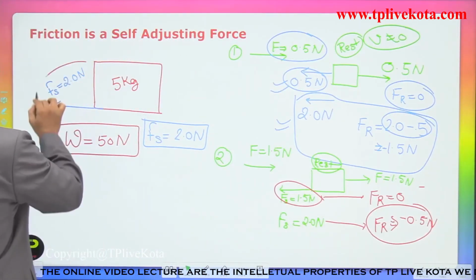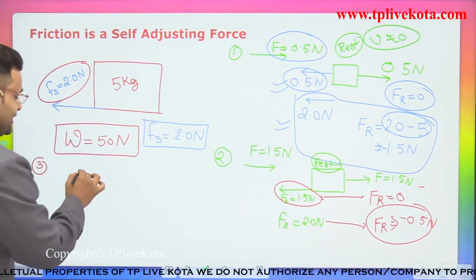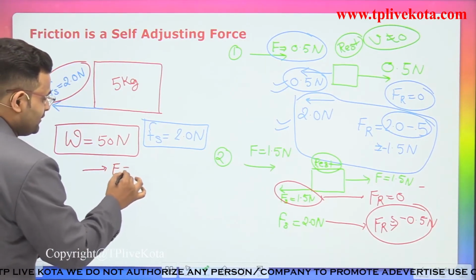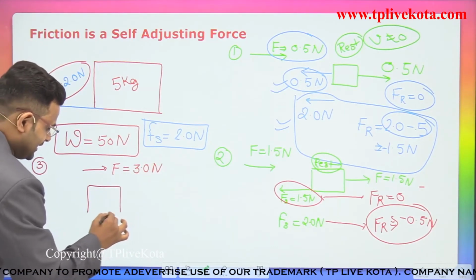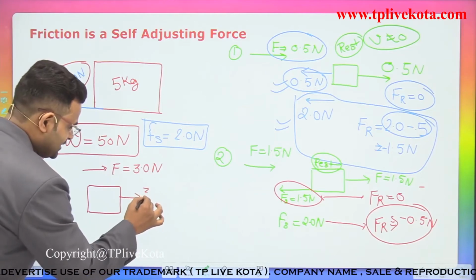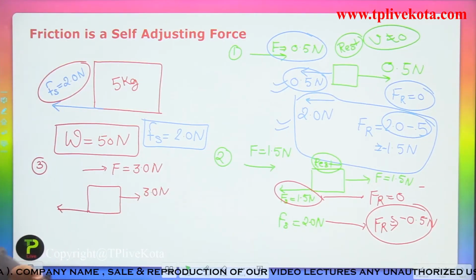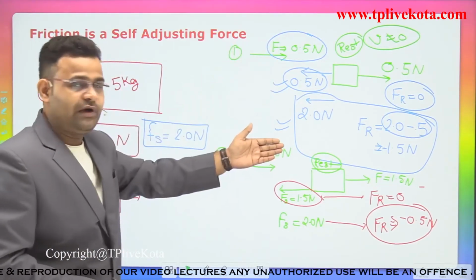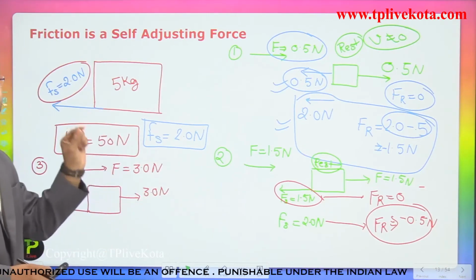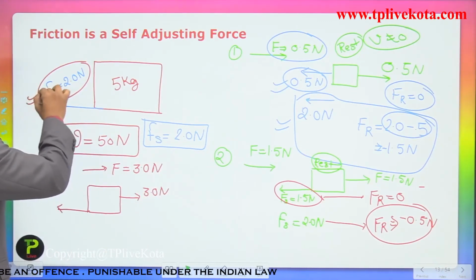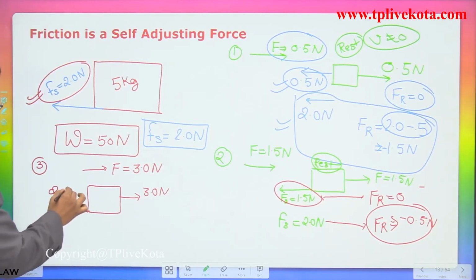If a third person comes, guys, and she applies a force of 3 Newton to the right-hand side, what happens in that condition? In that condition the external force is 3.0 Newton, and the friction increases as 0.5, 1.5. In that case it does not increase up to 3.0 Newton; it increases only up to the maximum limit of the force of friction. So the maximum limit of the force of friction is 2.0 Newton.